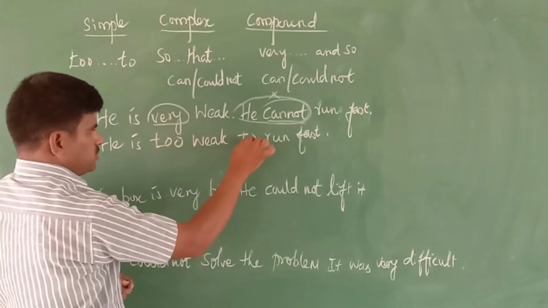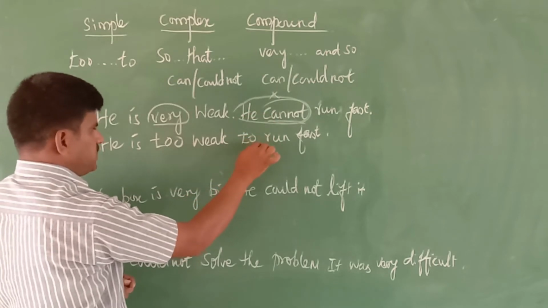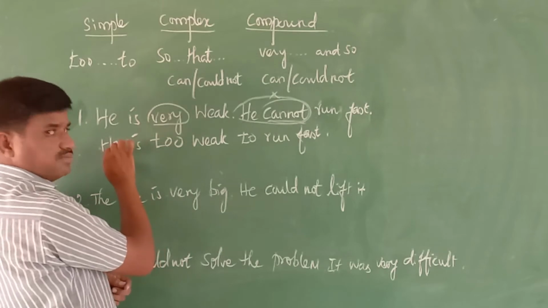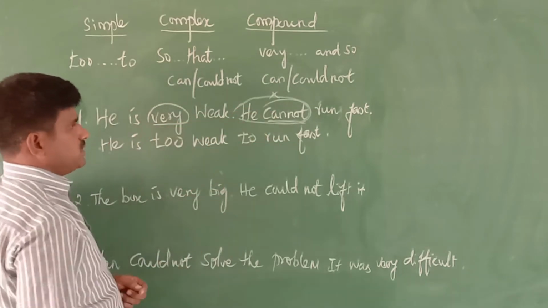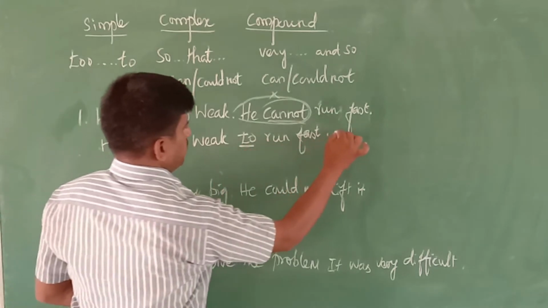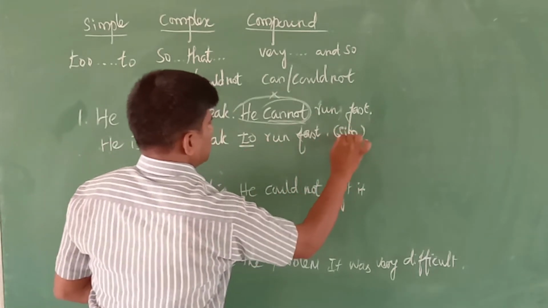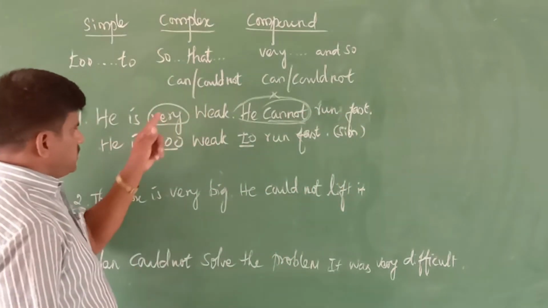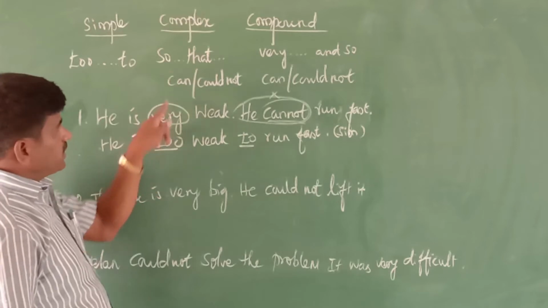Suppose we are using "to" now, this implies there is a subject, and the same subject is given in the second sentence also. To run fast. We are using "too" and "to", that's why this is a simple sentence. The same can be written into complex and compound.